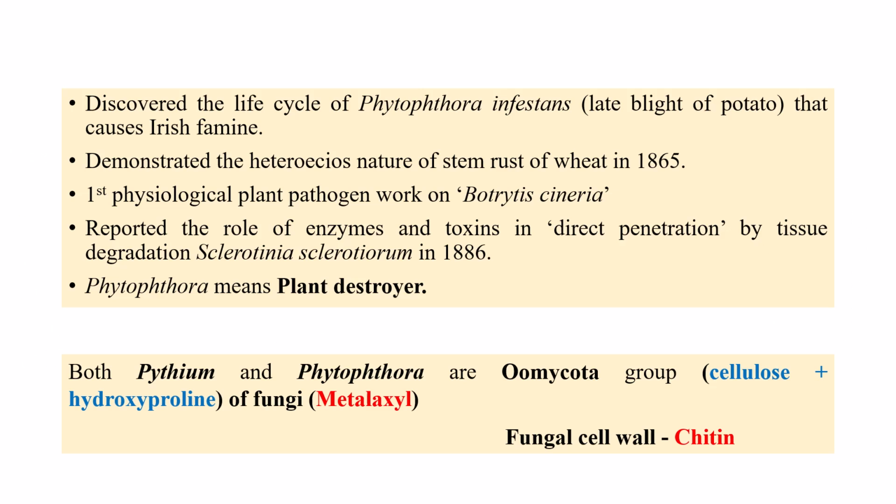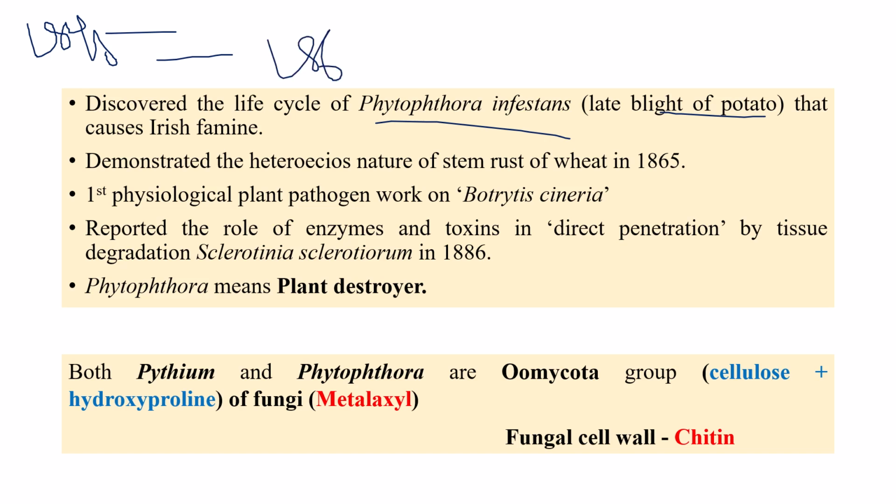Continuing with Anton de Bary, he discovered the life cycle of Phytophthora infestans, that is the late blight of potato, which is responsible for the Irish famine. I am telling once again, late blight of potato struck Ireland in 1845. Before that also the disease was there, but it was not that severe. Forget about it. 1845, late blight of potato, Irish famine.